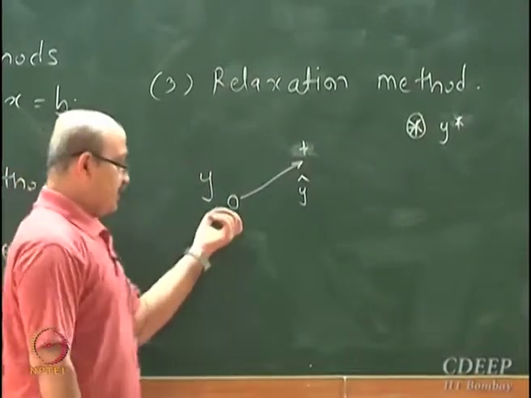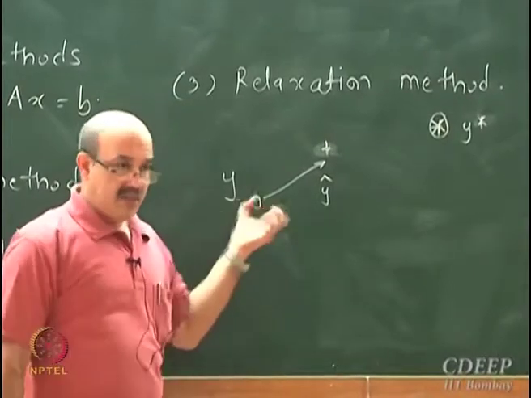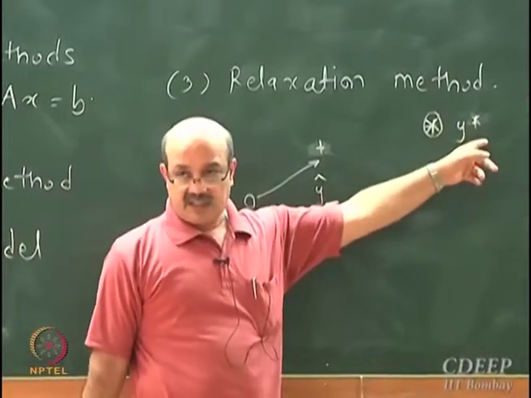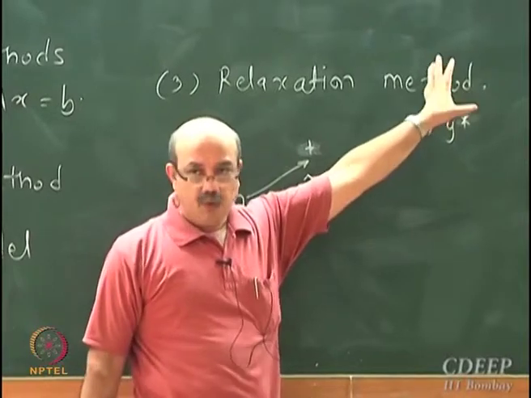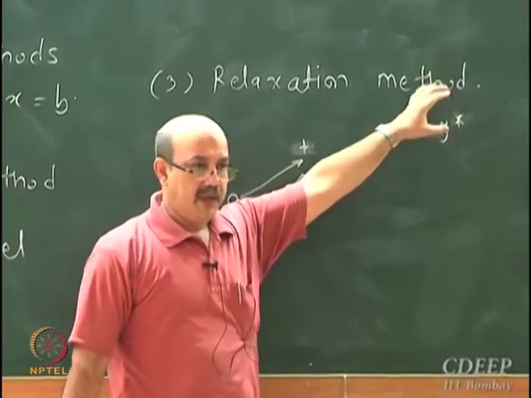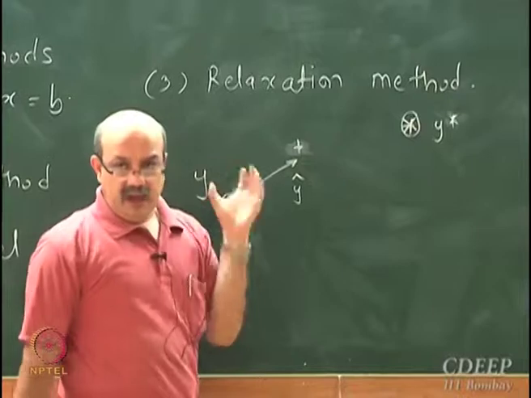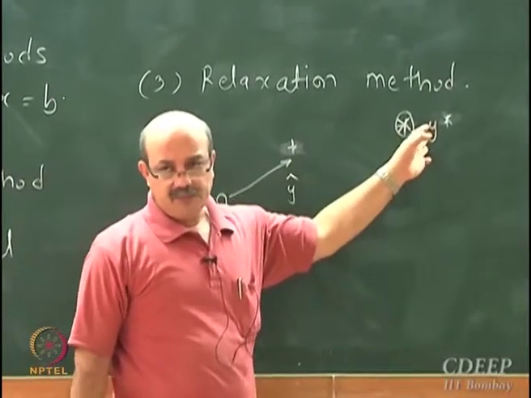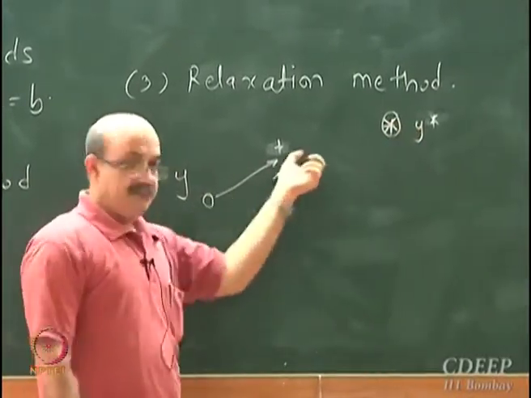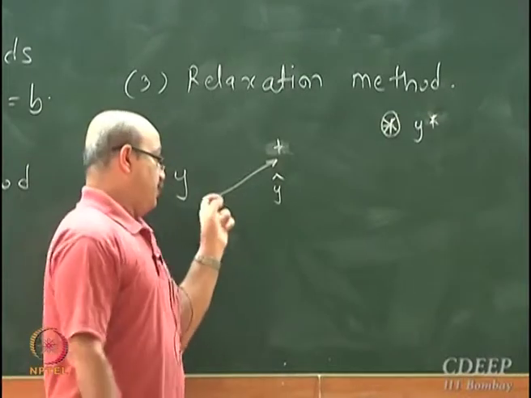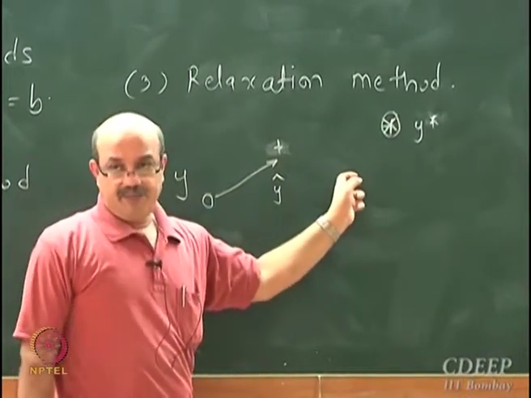I am at the initial point y. I have some method by which I am going to reach y star. Y star is where I want to go. I have a method of going from here to here. When I apply this method, I go from y to y cap.